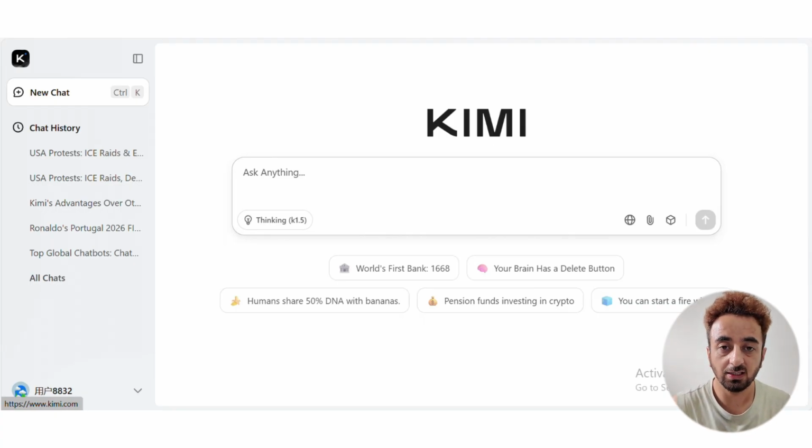And the third advantage, which I feel is really perfect, is that it gives you real-time information, like what's going on currently all over the world. If you are searching something in this chatbot, Kimi, it will give you accurate real-time information. So I really like this chatbot and I'm using it and it's helpful for me.